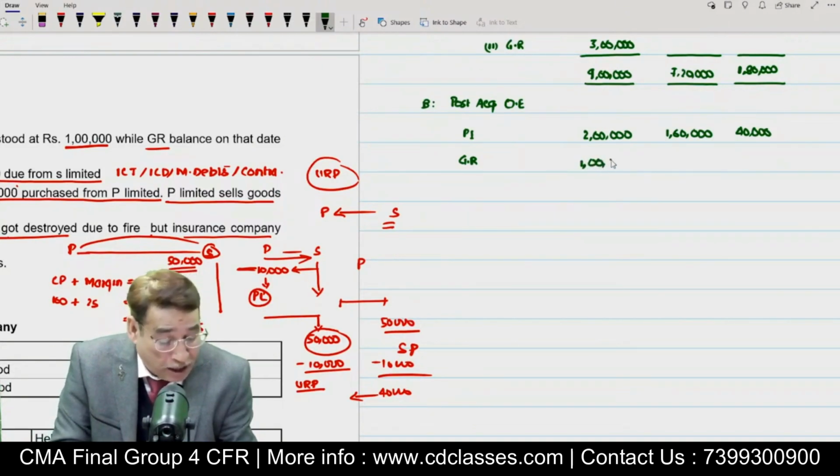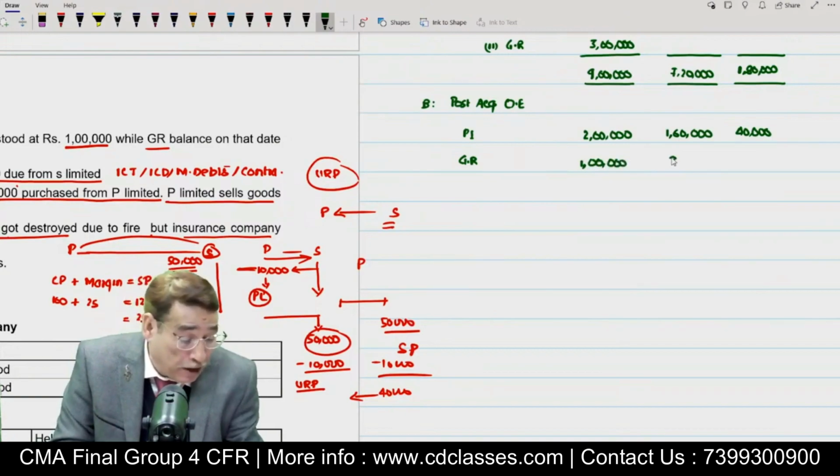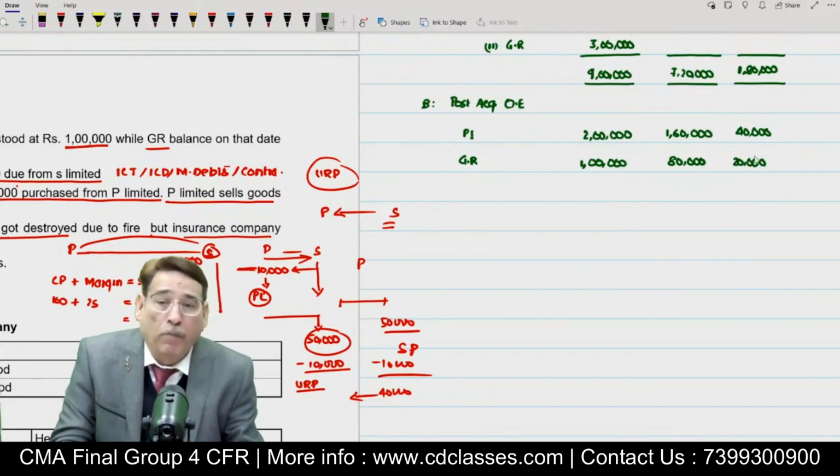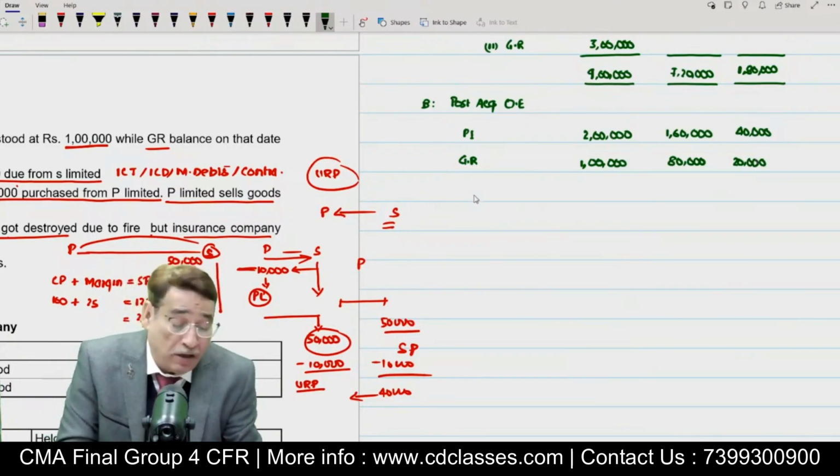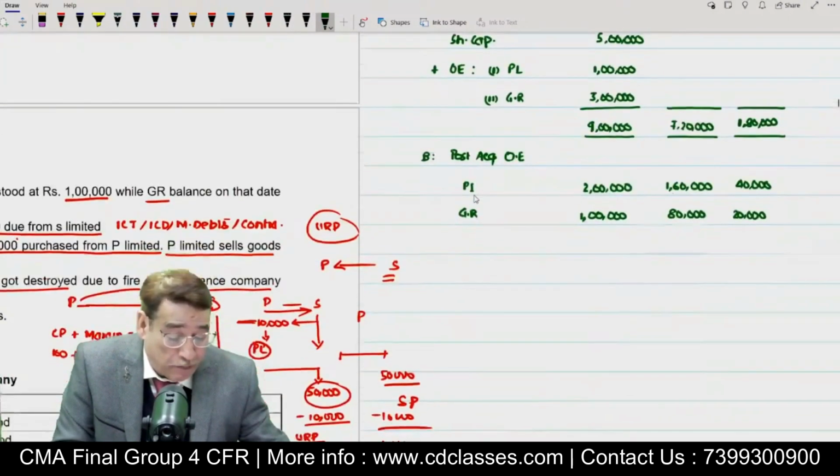If I am not wrong, right sir? And out of 1 lakh, obviously 80,000 will belong to the parent and 20,000 will belong to the NCI.